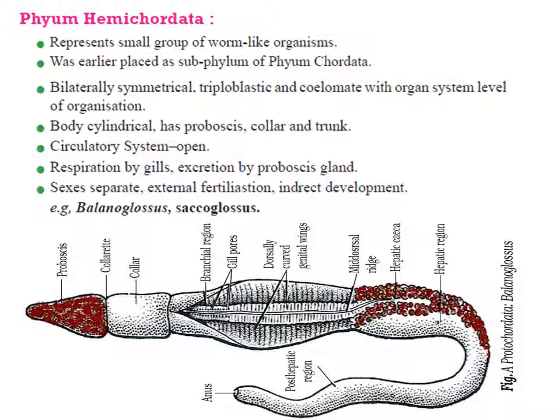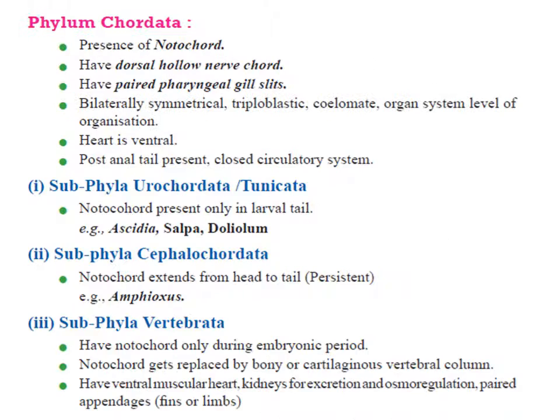Respiration is done with the help of gills. Circulatory system is open type. There is a proboscis gland which helps in excretion. The animals are unisexual. Fertilization is external and the development is indirect. That means larval stages will be seen. Examples are Balanoglossus and Saccoglossus.